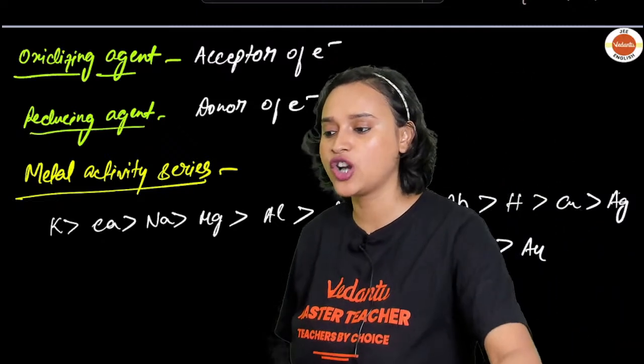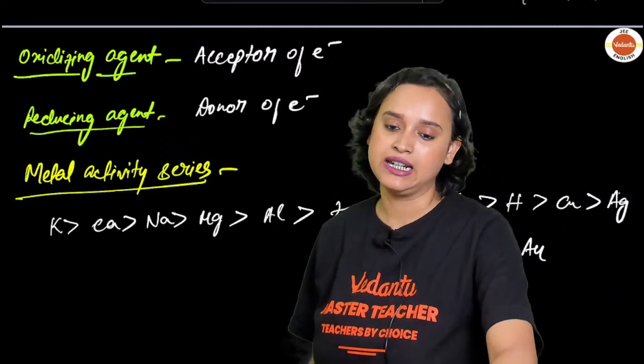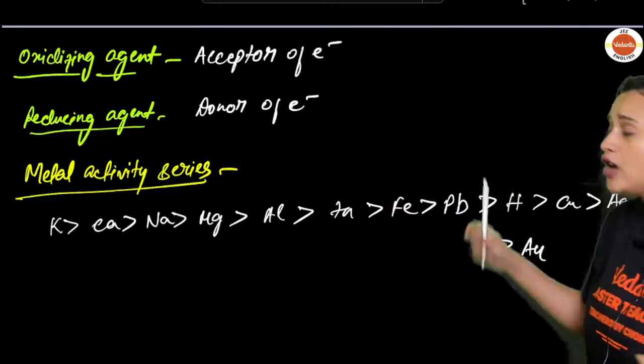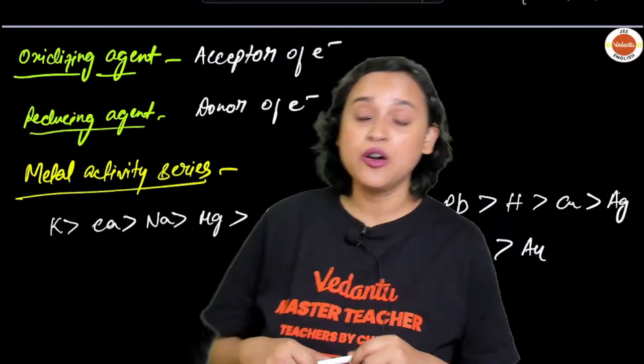So Au becomes your noble metal, isn't it? Au becomes your noble metal. Example. Now you will ask me, ma'am, how did we find this? How did we find this?